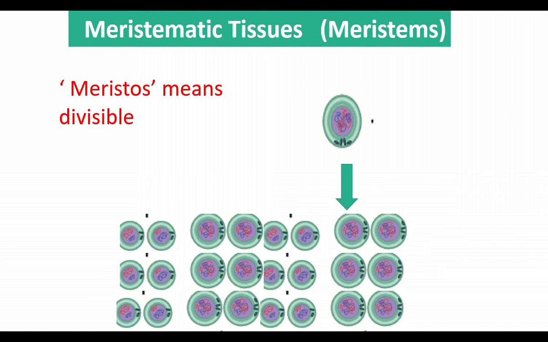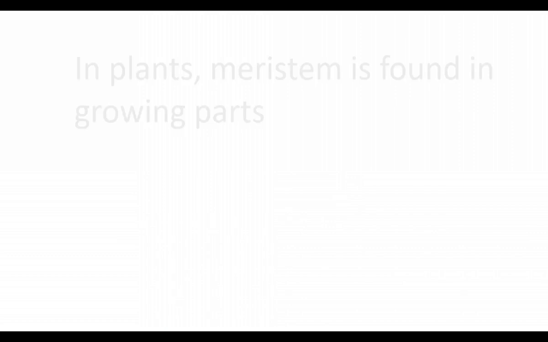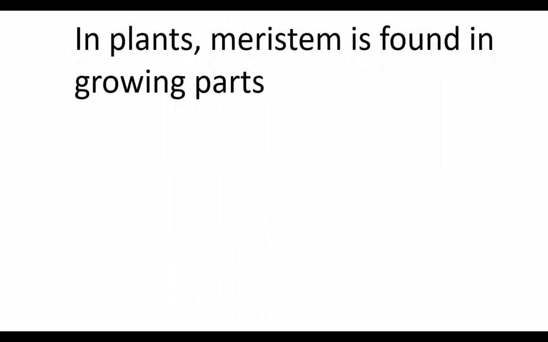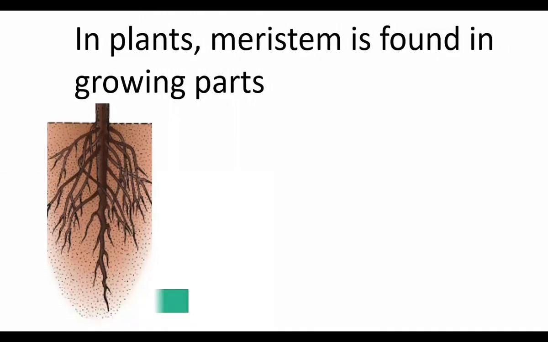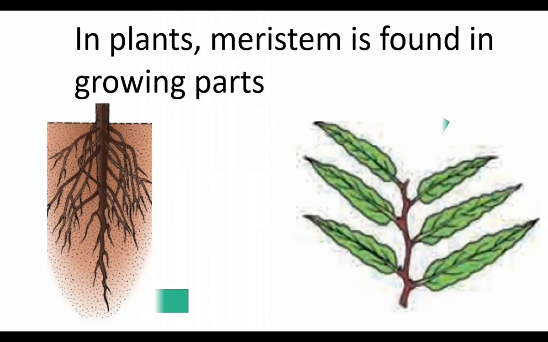As a result of this addition of new cells, the plant grows. Meristematic tissues are found in the growing region. They produce new cells for plant growth. In plants, meristem is found in growing parts like root tip and shoot tip.